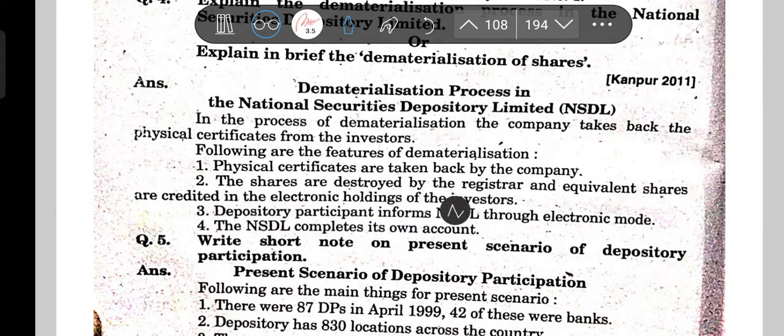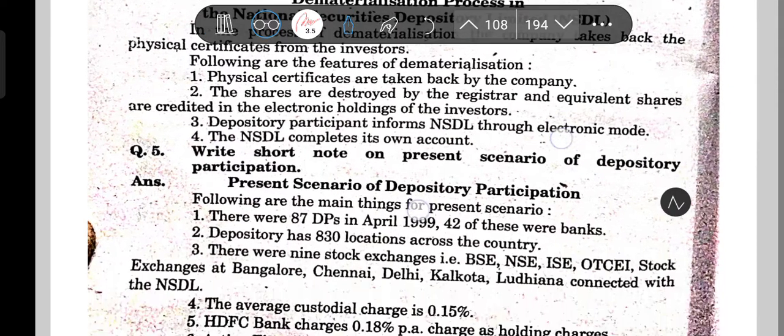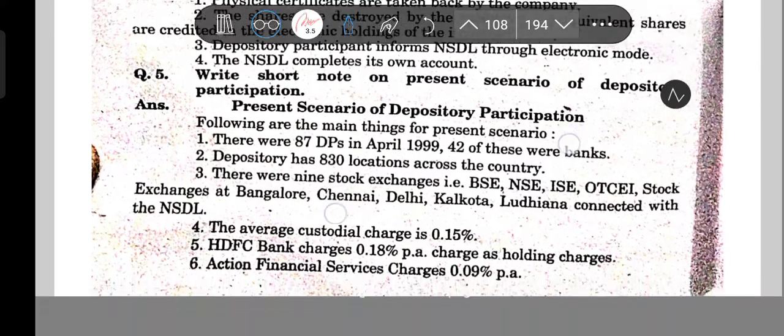The depository participant informs NSDL through electronic mode, and NSDL completes its own accounts. So first the certificate is taken back and destroyed by the registrar, then the same amount of shares is credited. This is not that important.